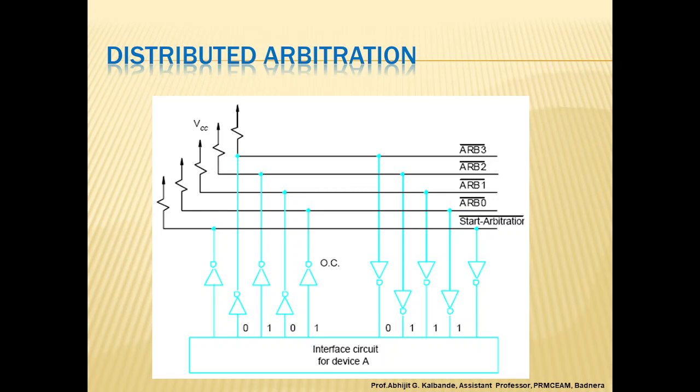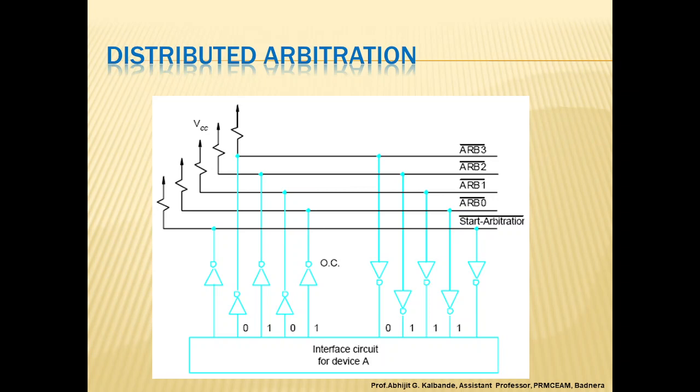When one or more devices request the bus, they assert the start arbitration bar signal and place their 4-bit ID number on the 4 open collector lines, that is ARB0 bar through ARB3 bar. This is called distributed arbitration.